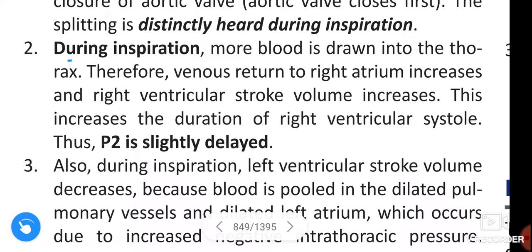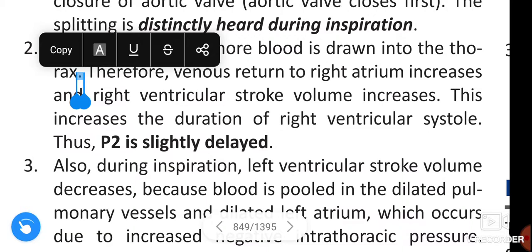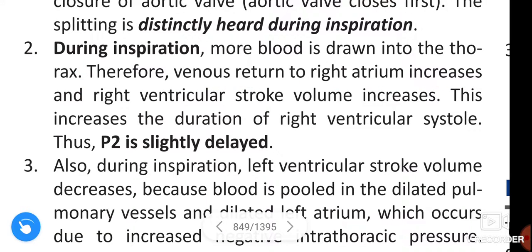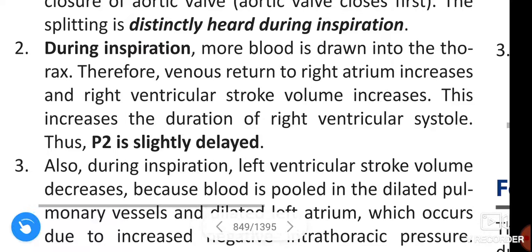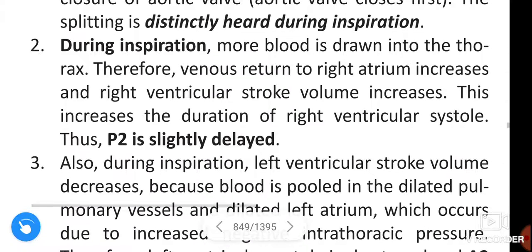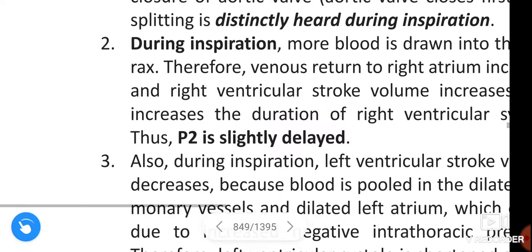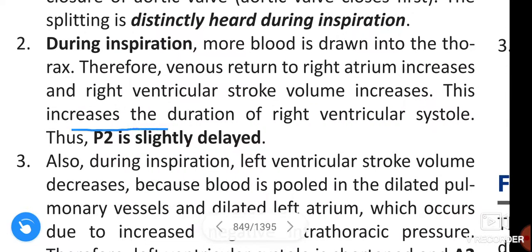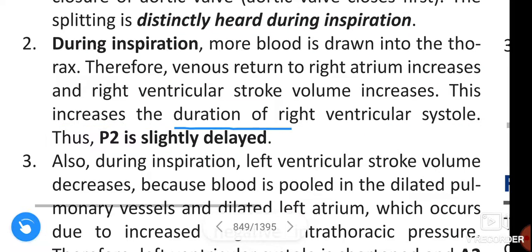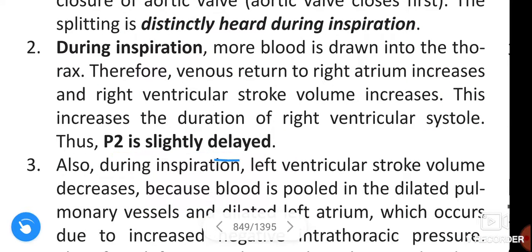See once again, during inspiration, more blood is drawn into the thorax. Therefore, venous return to the right atrium increases and right ventricular stroke volume increases. This increases the duration of right ventricular systole. P2 is slightly delayed.